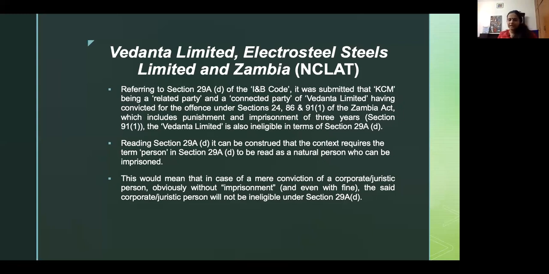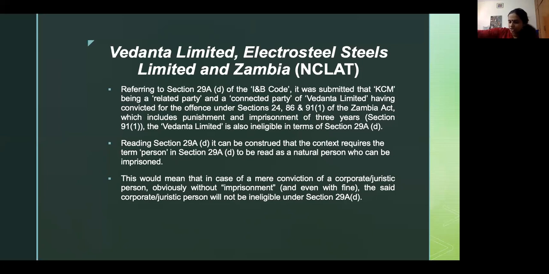Now, Tata and the RP said that while the parent company that was indicted was under the Zambian Pollution Act, the fact is that under 29A, anybody who has been made culpable of any offense which has imprisonment of more than 2 years, that is sufficient for a disqualification under 29A.